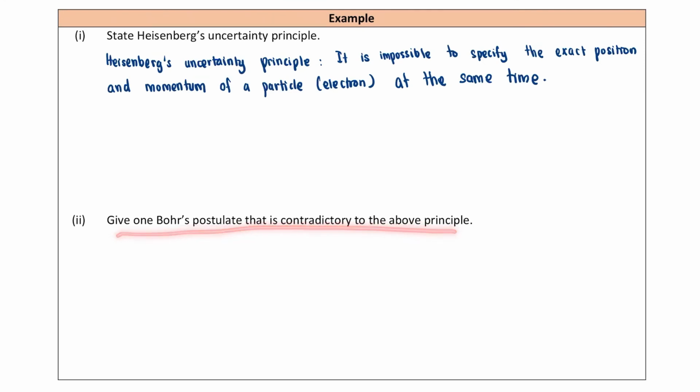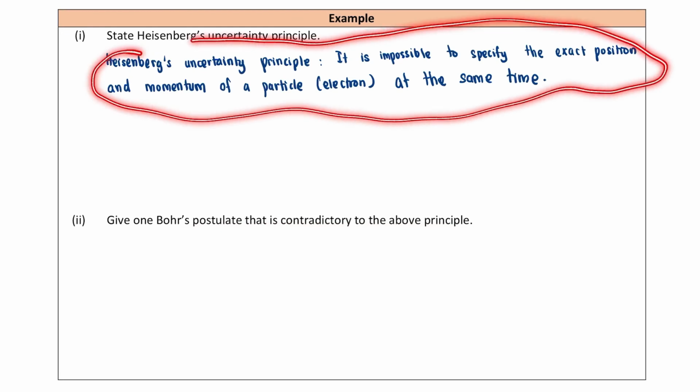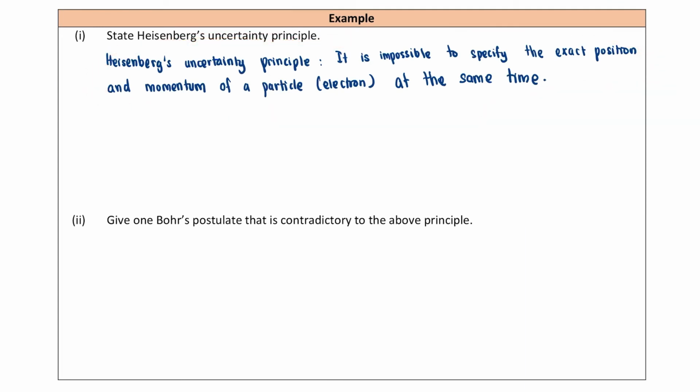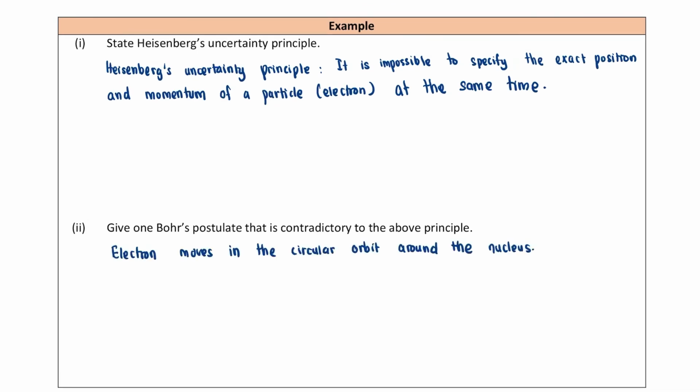Okay, so next question. Give one Bohr postulate that contradicts the above principle. So which Bohr postulate contradicts Heisenberg's theory? Actually, it is the orbit one from just now. Because if the electron is in an orbit, that means we can know the position and how the electron moves. But Heisenberg said we cannot know both. So our answer here is the Bohr postulate that explains the electron moves in a circular orbit around the nucleus. That should be your answer. Okay, so basically we are done with this example.